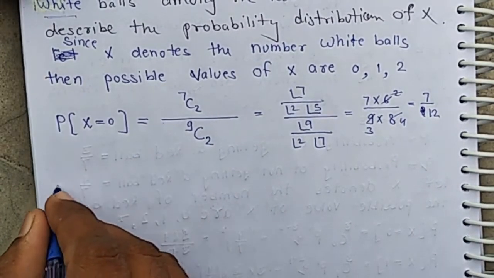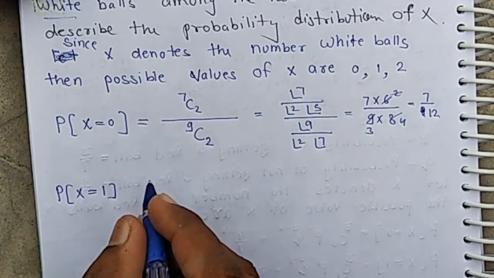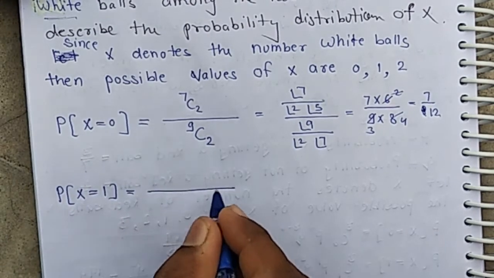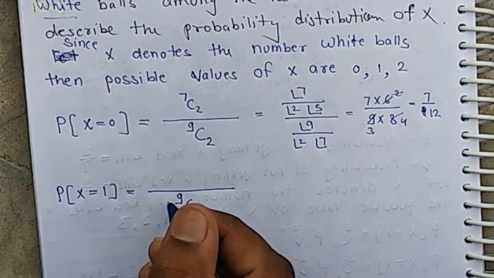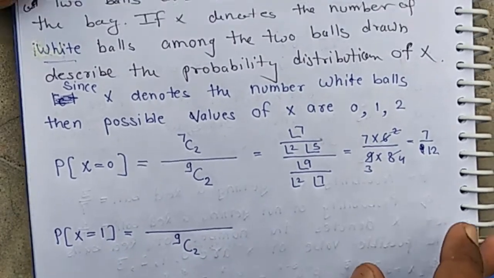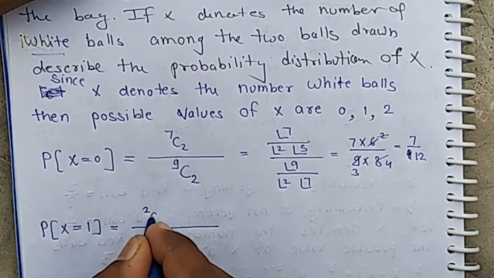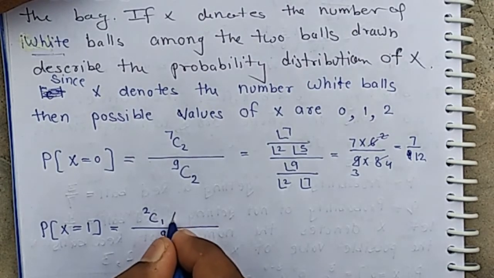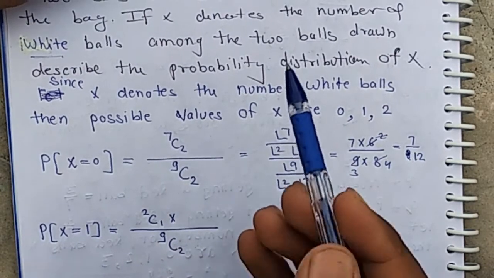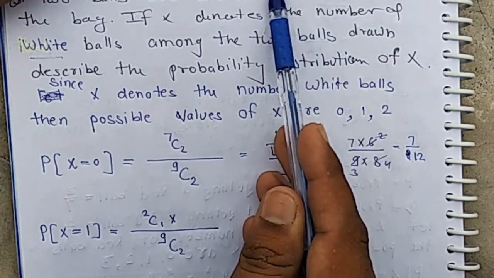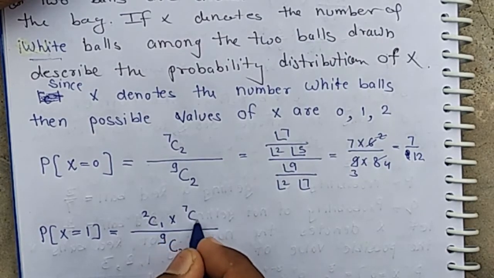Now X equals 1, getting 1 white ball. There are 9 balls and we have to draw 2 balls, 9C2. There are 2 white balls and we have to draw 1 white ball, 2C1, into 1 ball drawn from 7 balls, meaning 3 red and 4 blue, then 7C1.